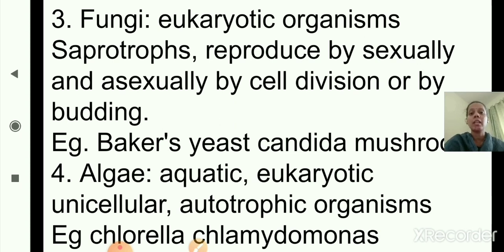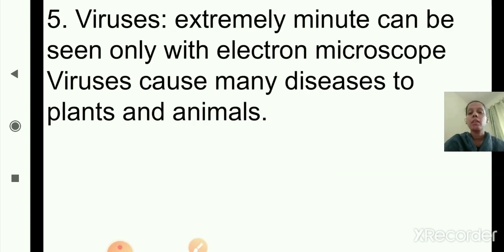Now the last one, that is viruses. Viruses are extremely minute and can be seen only with an electron microscope. Viruses cause many diseases to plants and animals. We have seen one picture of a virus, that is the tomato wilt virus. So viruses cause diseases to plants and animals.